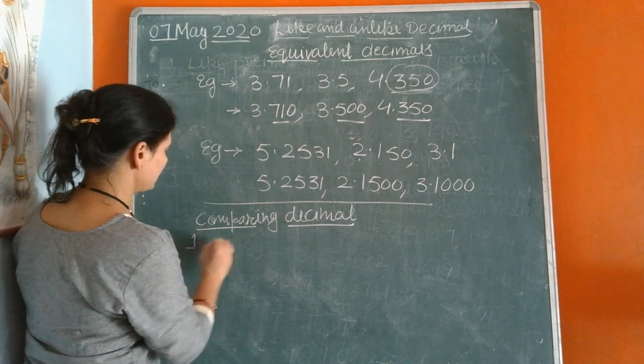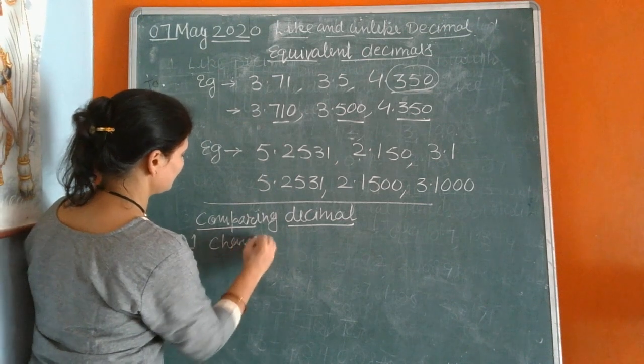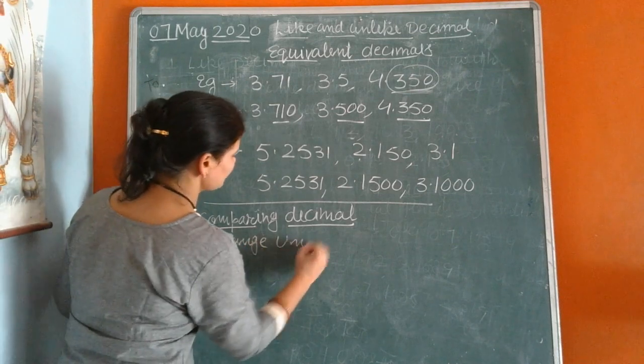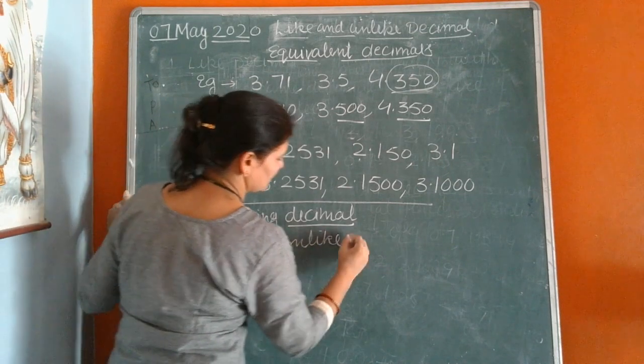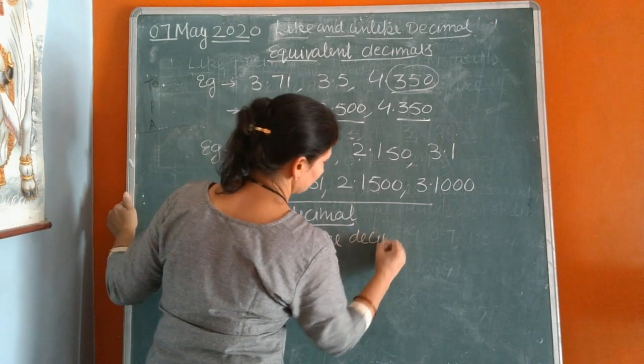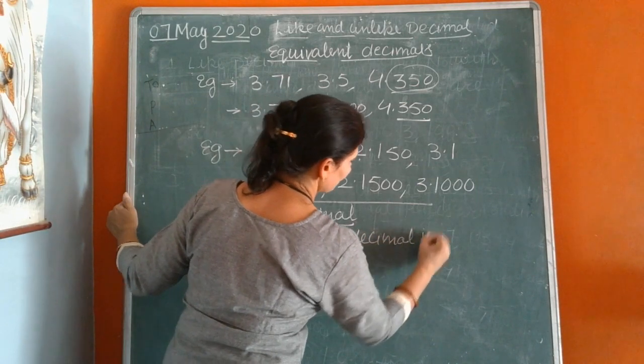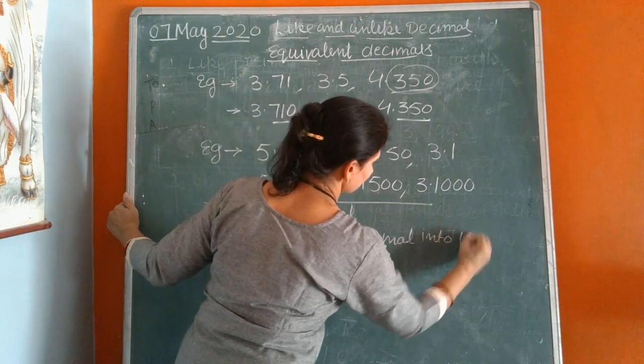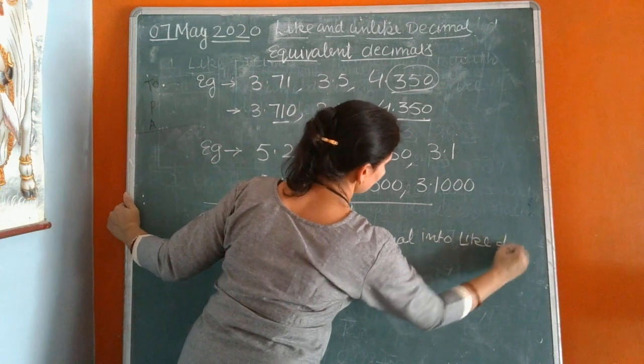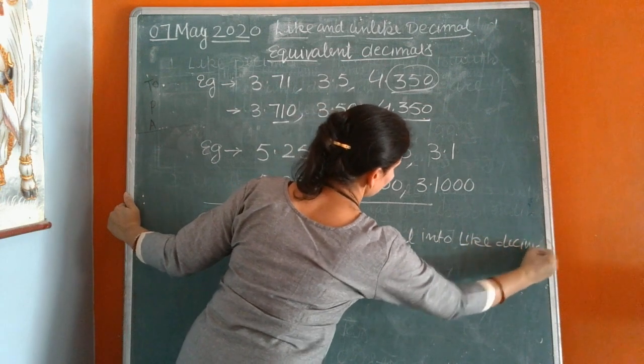First step is to change unlike decimals into like decimals.